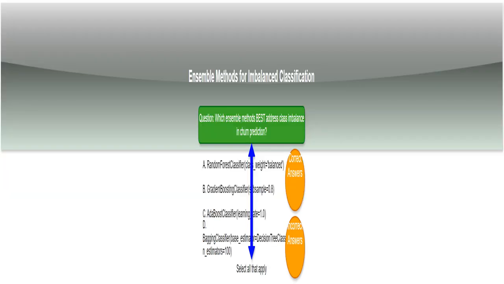A random forest is another ensemble method. Setting class_weight equals balanced tells the algorithm to give more importance to the minority class during training, which directly combats the class imbalance. It essentially increases the weight assigned to the underrepresented class, balancing its influence. Think of it as giving a louder voice to the underrepresented group during a team discussion.